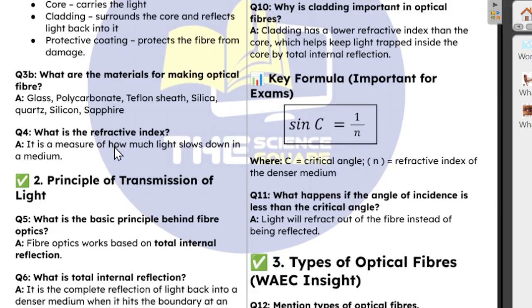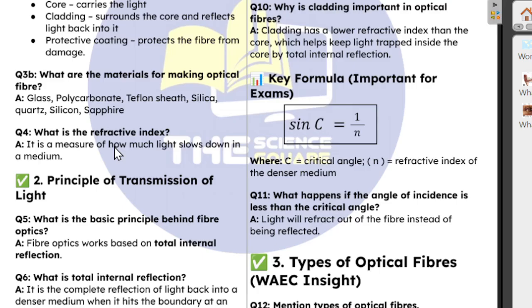So now, actually, the term refractive index is a concept in light, not directly on the optical fiber. For the fact that optical fiber is an application of light, that's why this question is coming in. And what's refractive index? It's a measure of how much light slows down when it moves through a medium. So how much light slows down when it travels through a medium, that's what we call refractive index.